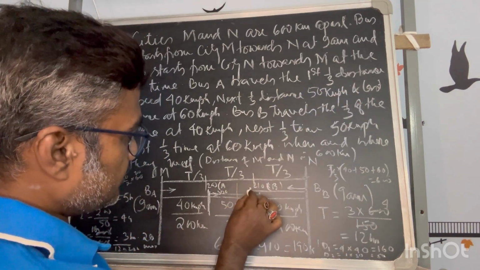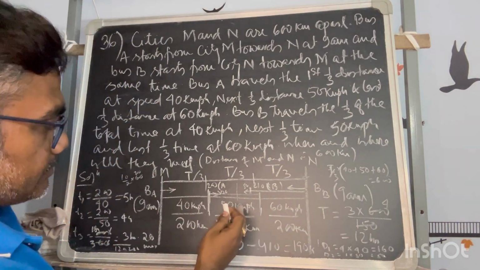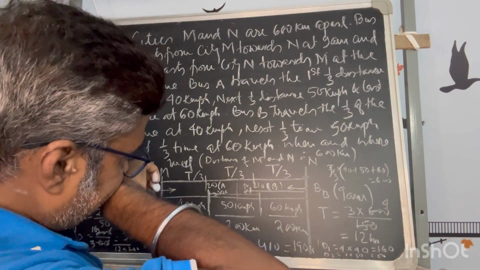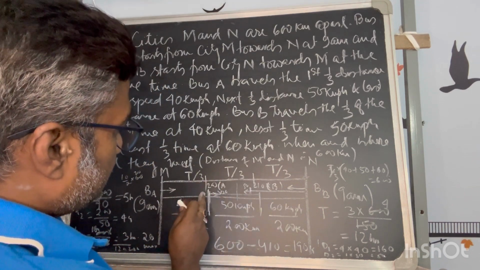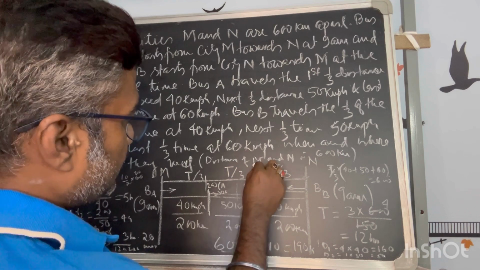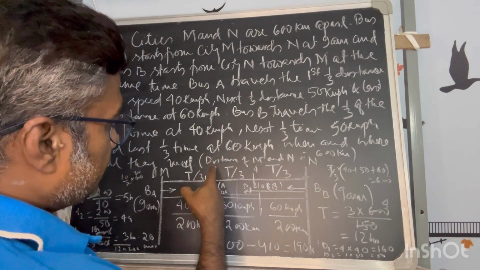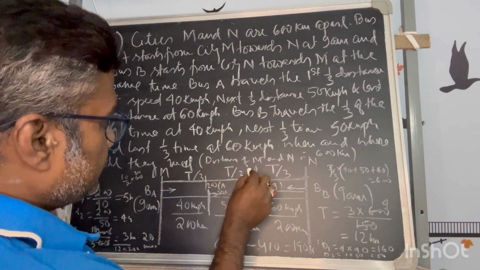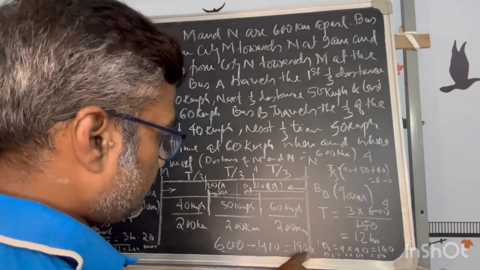He is also moving with 50 kilometer per hour. So another 4 hours after he has changed this gear. So within these 4 hours, whether he will cross 190 or not, let me see.